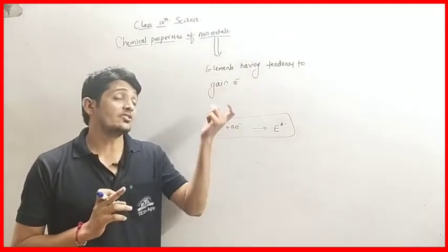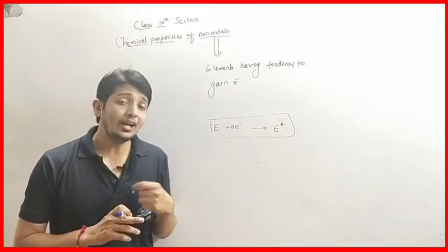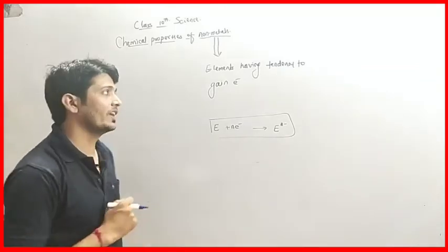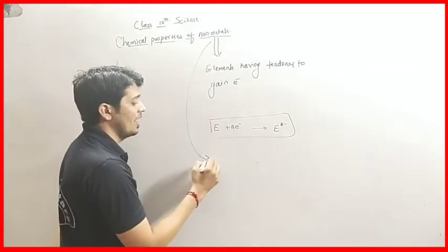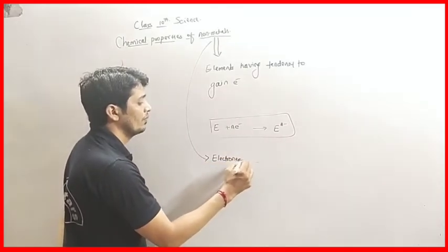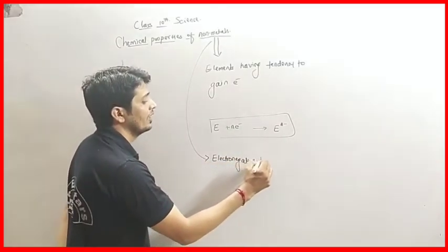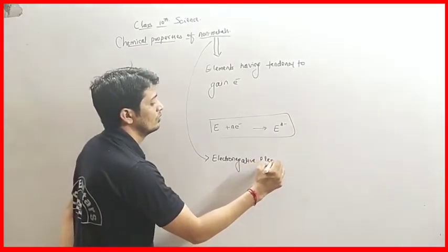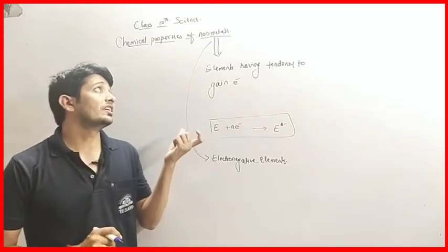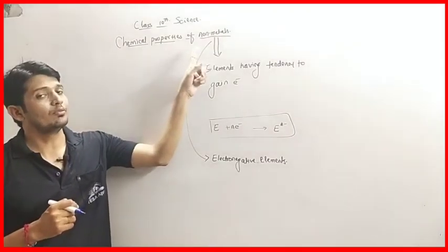So elements that form negative ions by gain of electrons are called electronegative elements. So we can say non-metals are electronegative elements. Okay, so now we will discuss the chemical properties of non-metals.